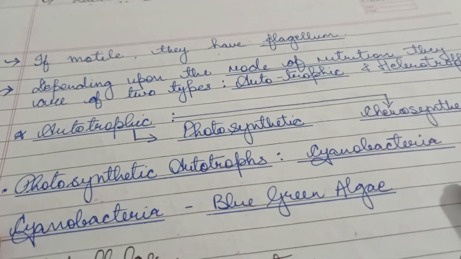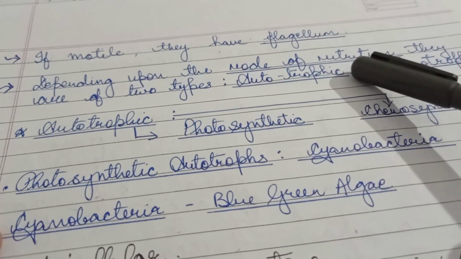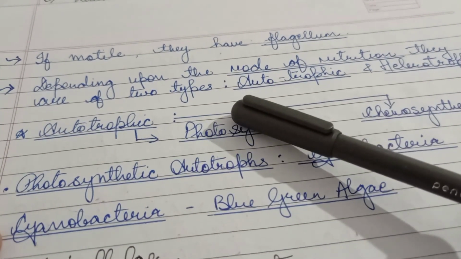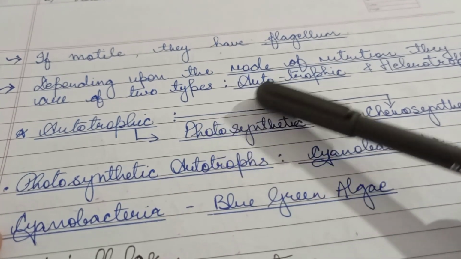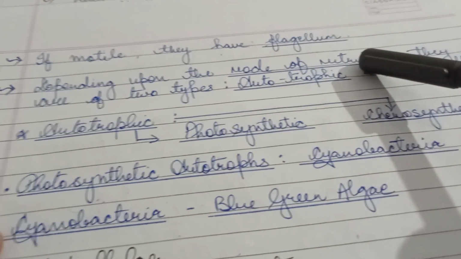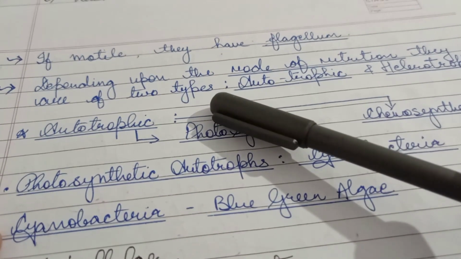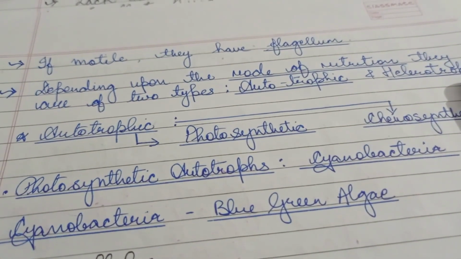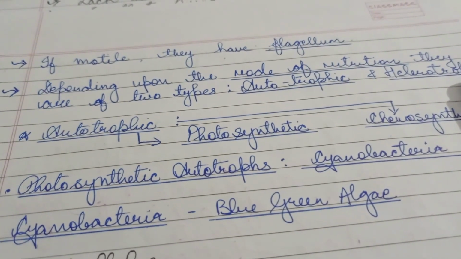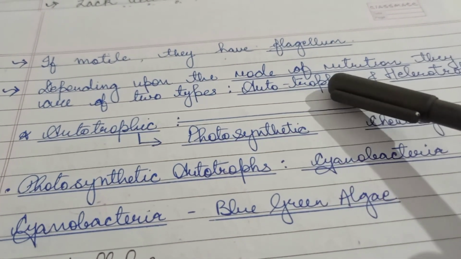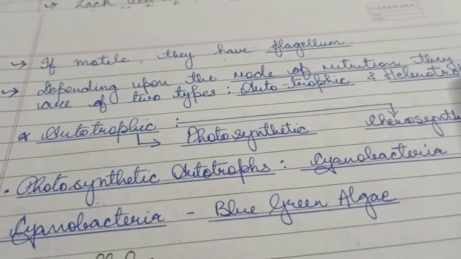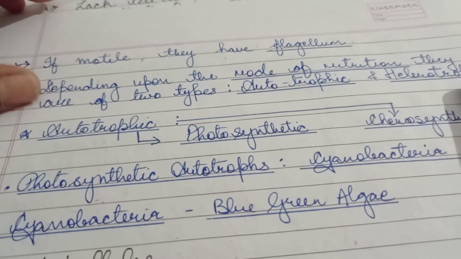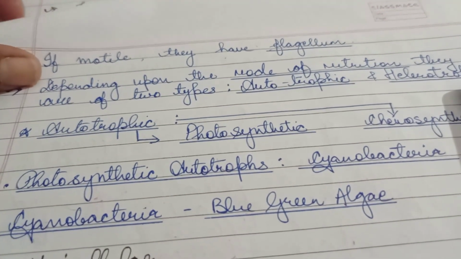Now, depending upon the mode of nutrition, eubacteria may be of two types: autotrophic and heterotrophic. This also we discussed in the last video. Autotrophic, which prepare their food by themselves; heterotrophic, which depend on other organisms for their food.